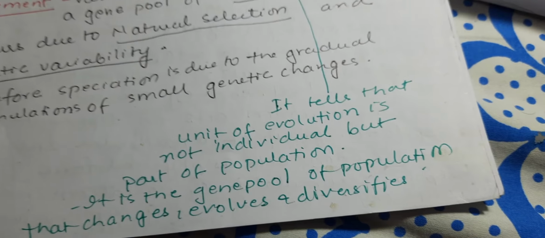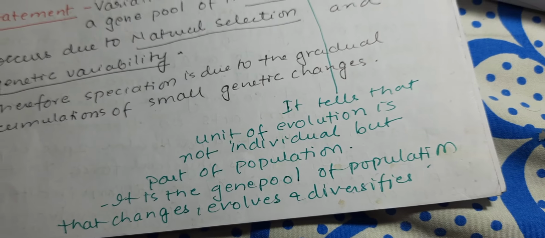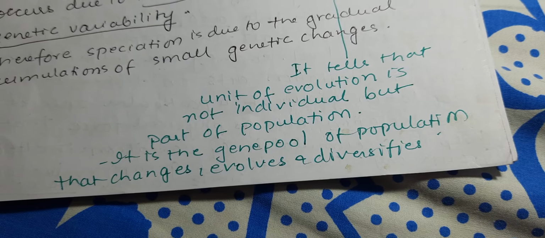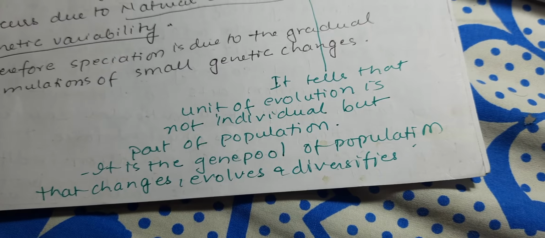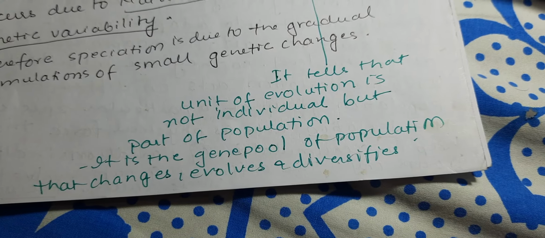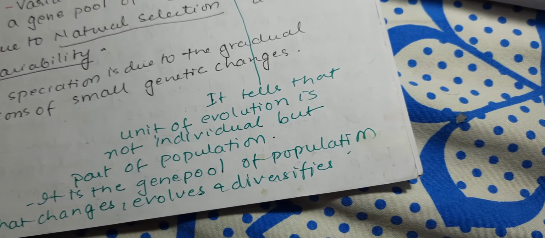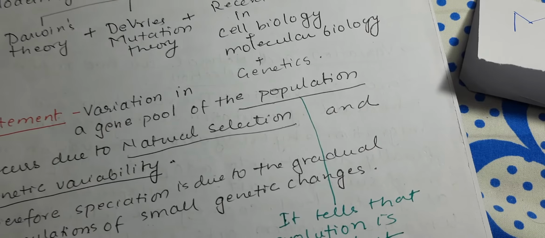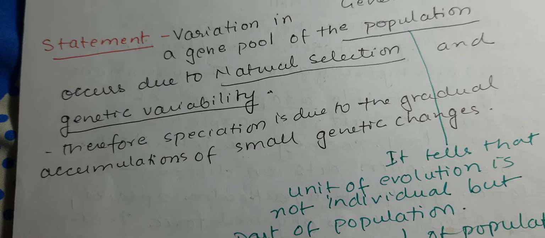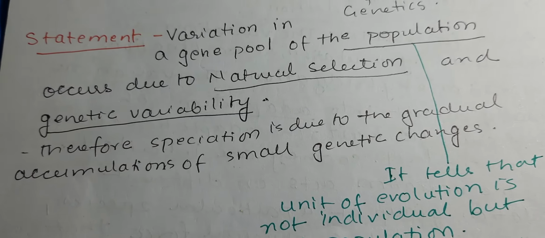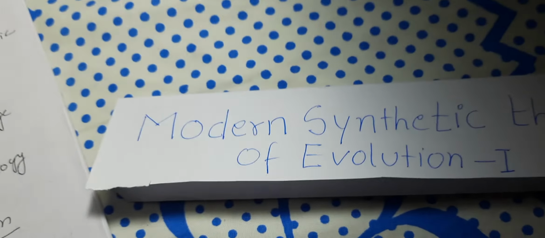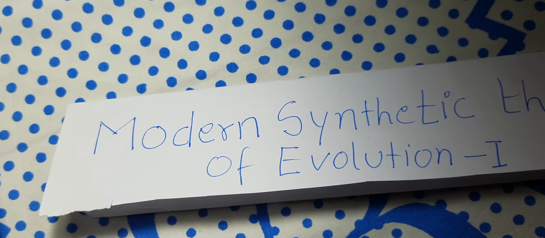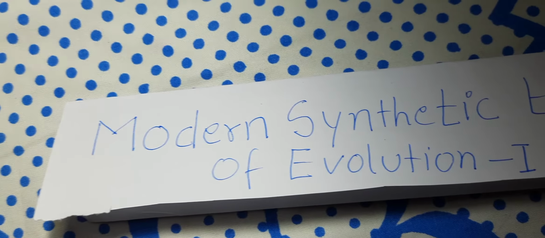So evolution is not acting on a particular species or a particular individual, but on the population in a particular area. It is the gene pool of the population that changes, evolves, and diversifies. So this is the statement of the modern synthetic theory of evolution. Therefore, speciation is due to the gradual accumulation of small genetic changes. So basically, the concept of genetics was introduced everywhere in the modern synthetic theory.